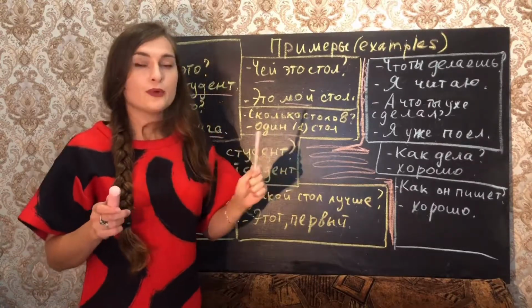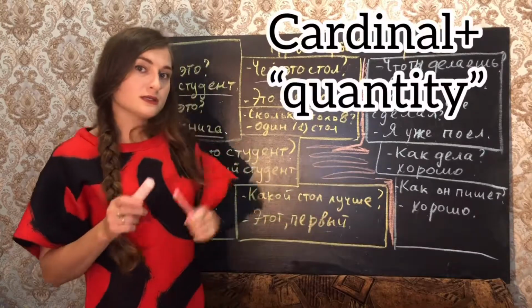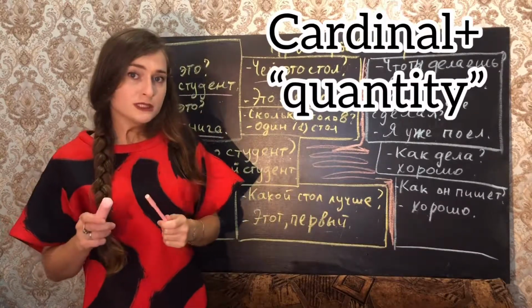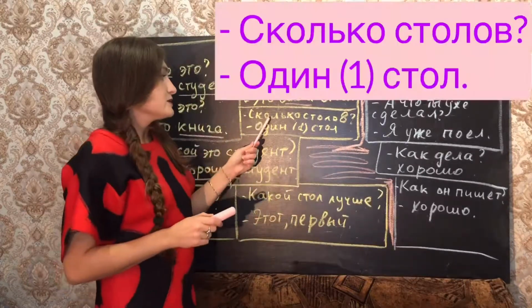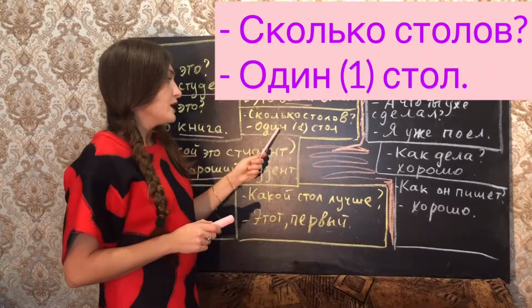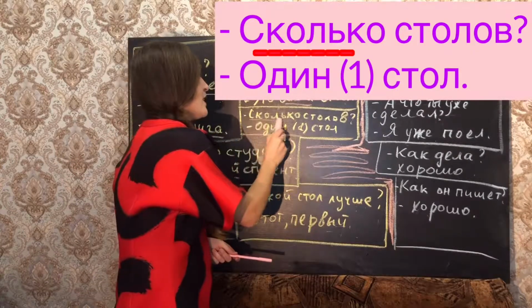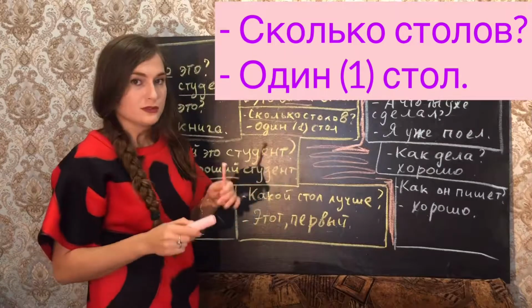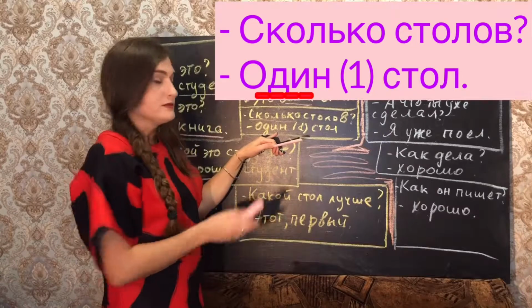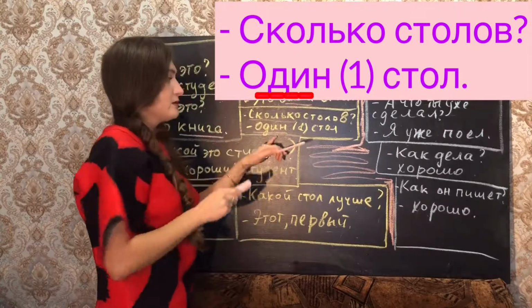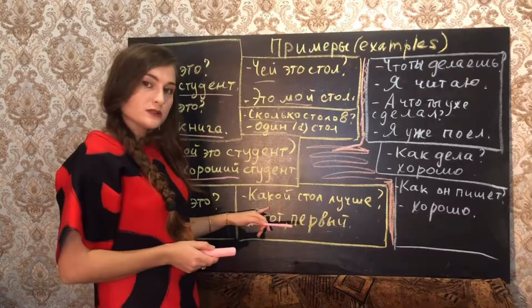Then, numerals. If you remember, we were talking about the cardinal and the ordinal. Cardinal with the meaning of the quantity and ordinal with the meaning of order. Cardinal. Сколько столов? Один. One. Стол. The question. How many tables are here, there, something else? The answer. One. This is the cardinal.